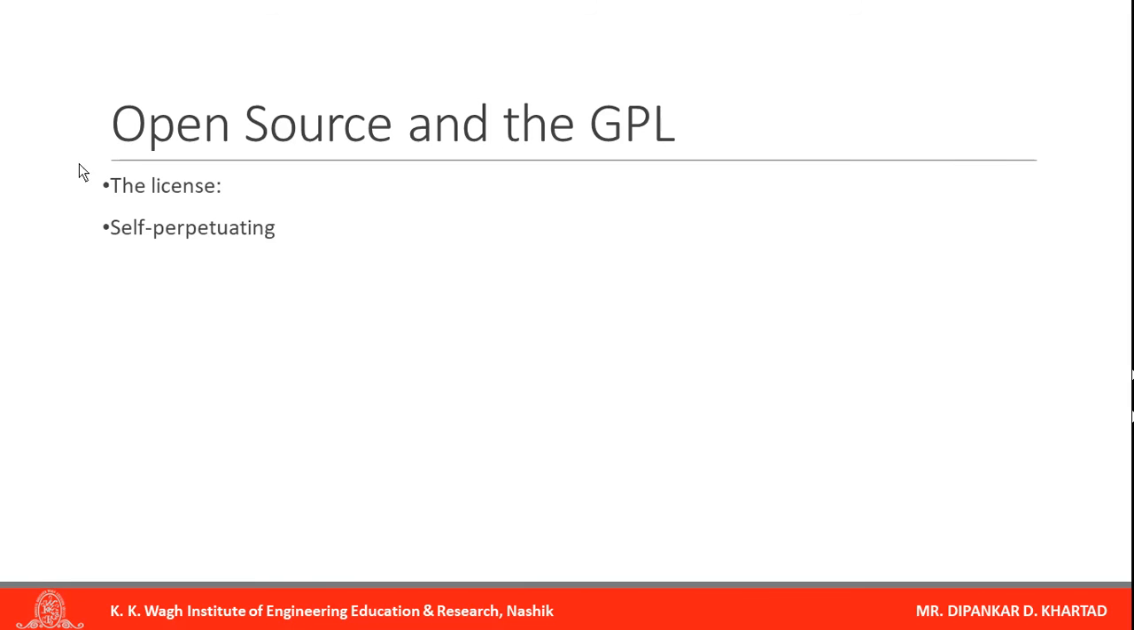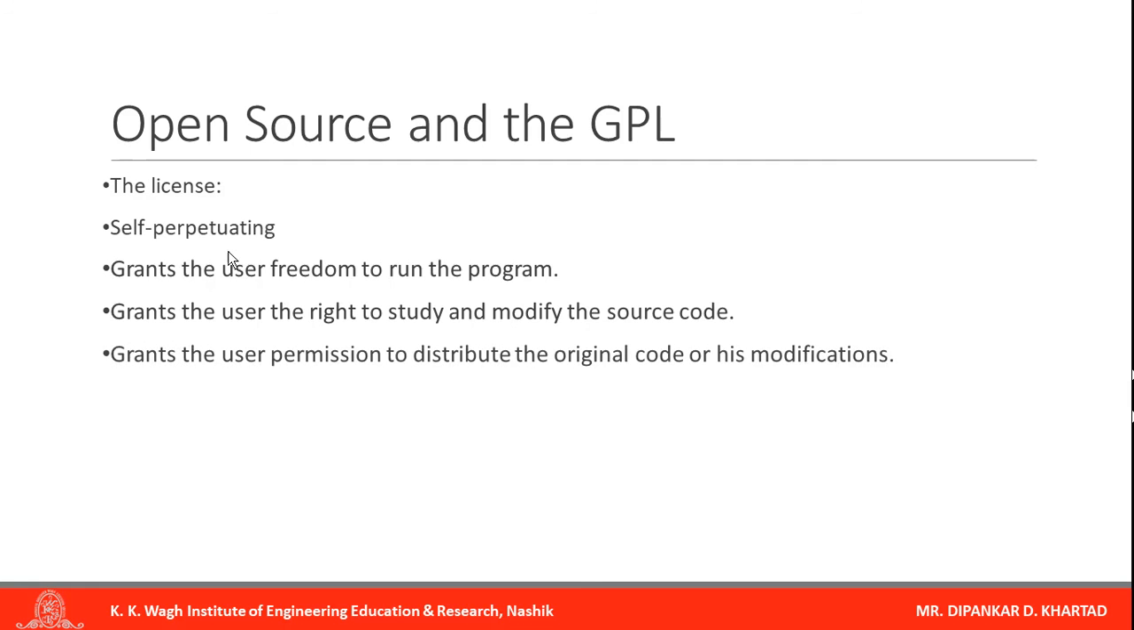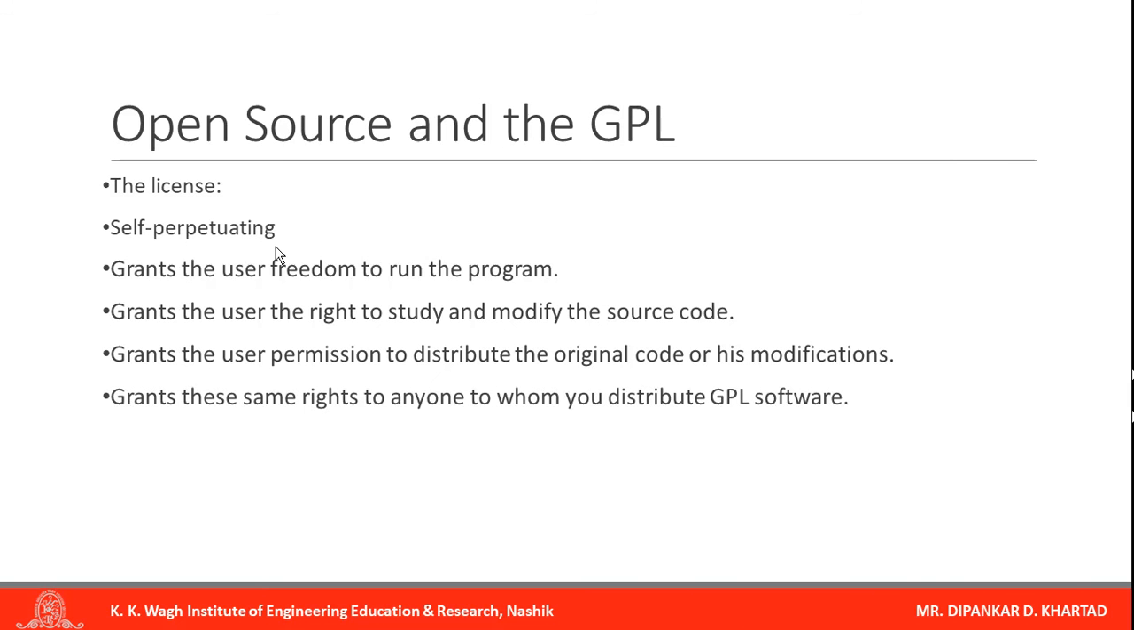The license grants the user the freedom to run the program, grants the user the right to study and modify the source code, meaning the user can modify the source code depending on the application. The license grants the user permission to distribute the original code or their modifications also. So the user can distribute the original code or their modification. The license grants these same rights to anyone to whom you distribute the GPL software.